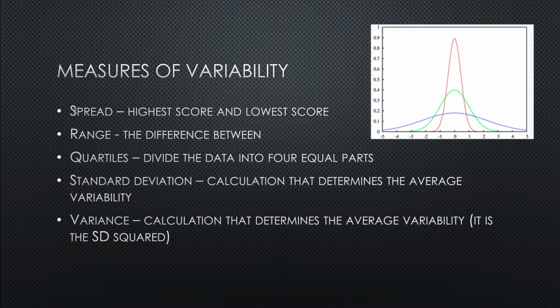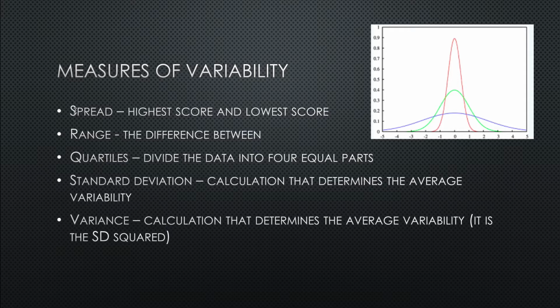Quartiles are a way that divides the data into 4 equal parts. So we can say you are in the top 25% of the people based upon your sprint speed, or you're in the bottom 25%. Again, it gives us an idea of where people fall in terms of 4 equal parts. And really, we can see quintiles, which are 5 equal parts. We can see groups of 10, so we break it into 10%. But again, there are all different ways to do that. It breaks them into these equal parts.